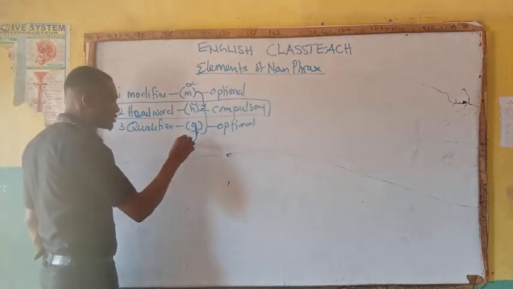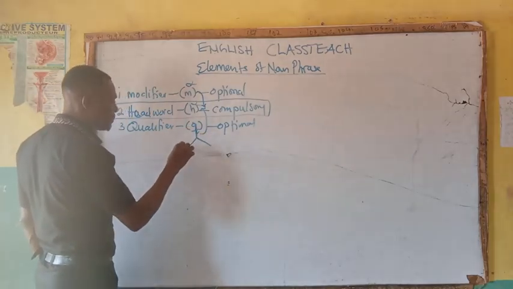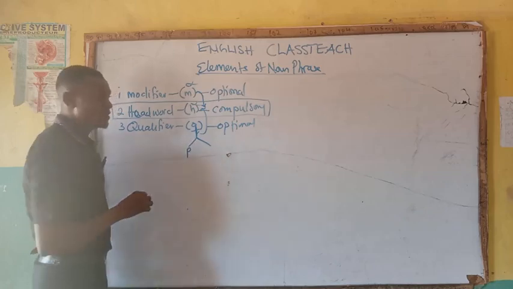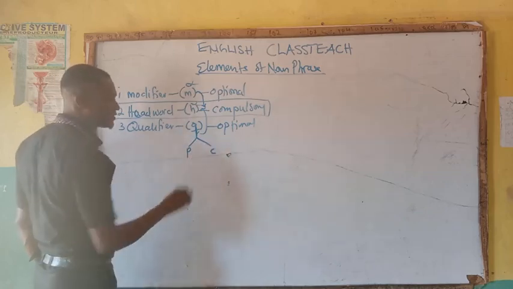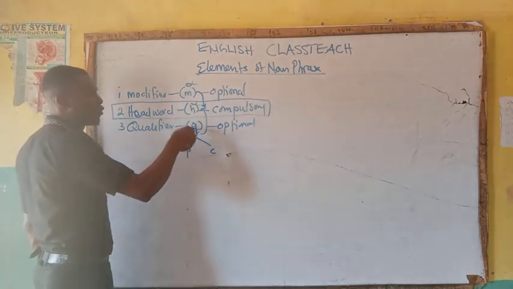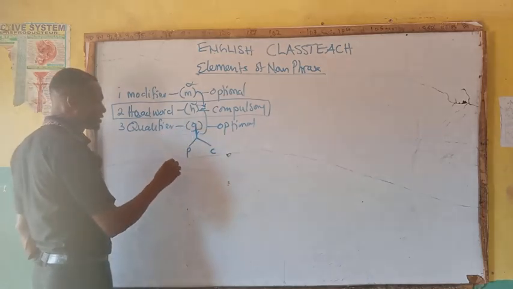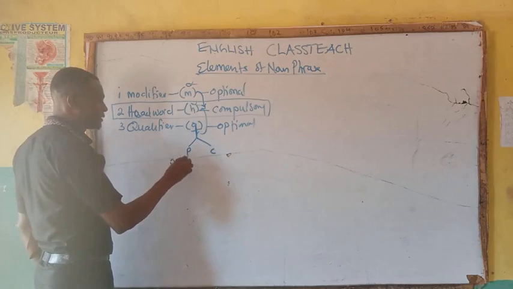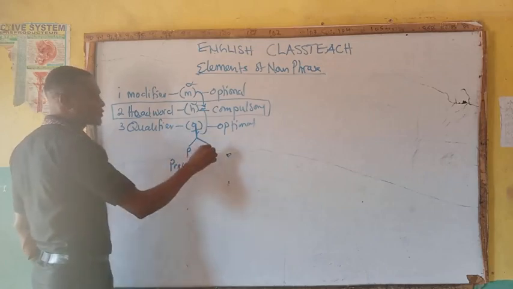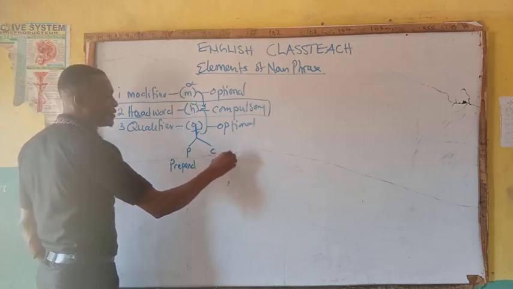We are talking about the qualifier elements. We refer to them as small letter P and small letter C. Small letter P represents prepend, while small letter C represents completive.